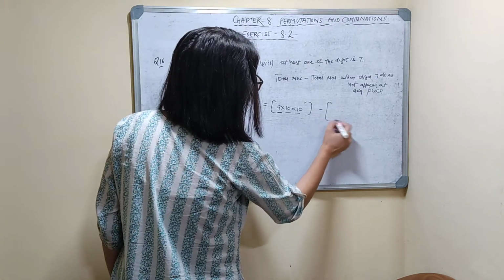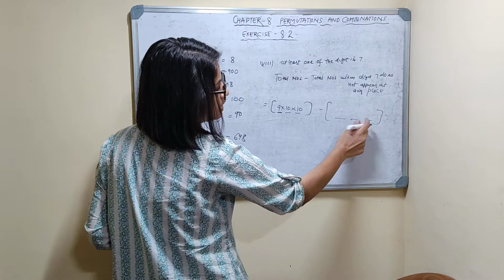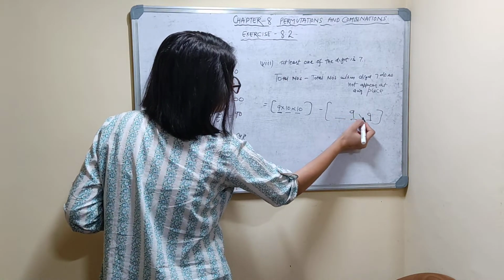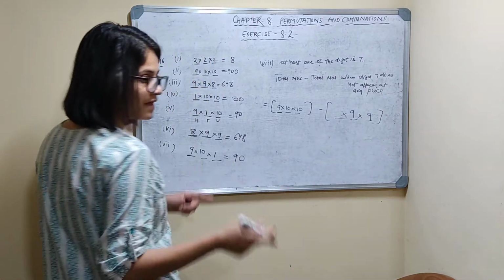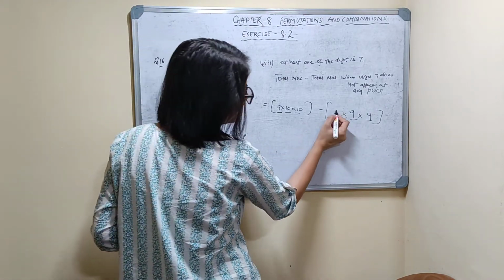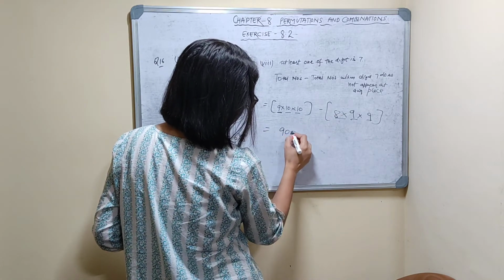Minus, when 7 does not appear, 9 choices, 9 choices, and in the first place 7 and 0 can't appear, so only 8 choices.